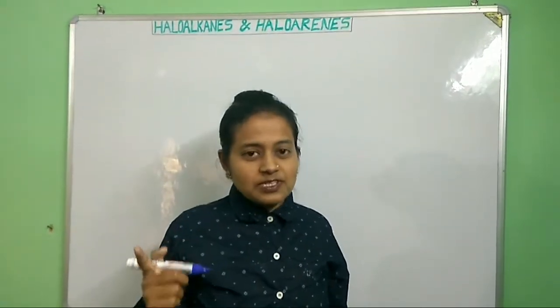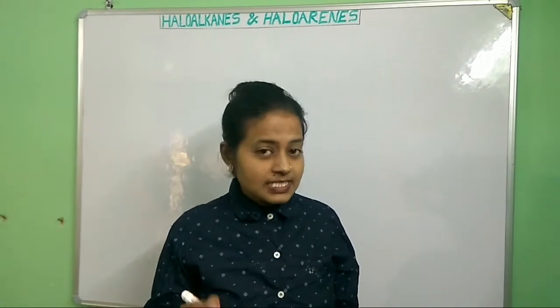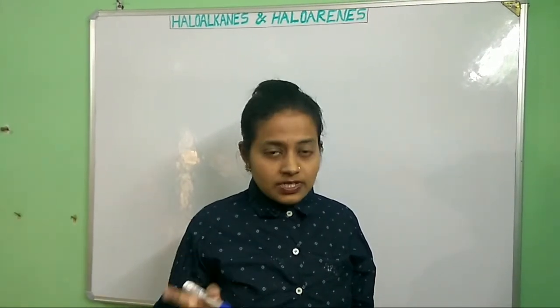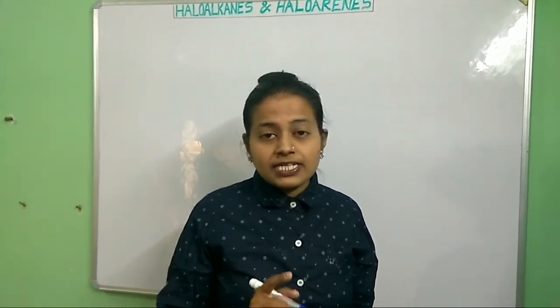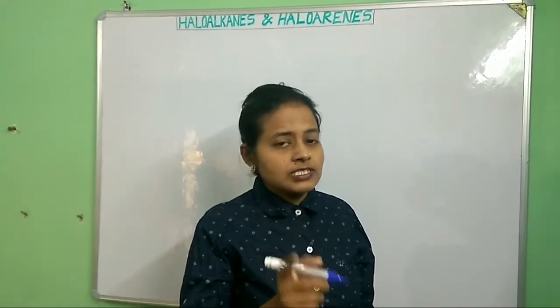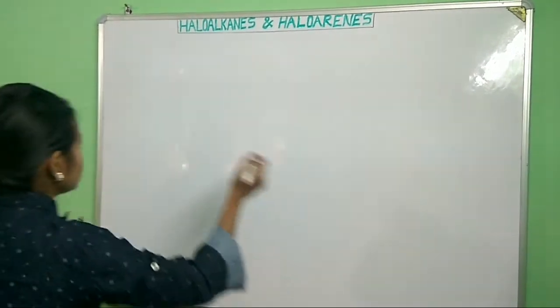Viewers, today we'll start with the chapter haloalkanes and haloarenes. These are the halogen derivatives of aliphatic and aromatic hydrocarbons, isn't it? Let us first look at the preparation of haloalkanes.